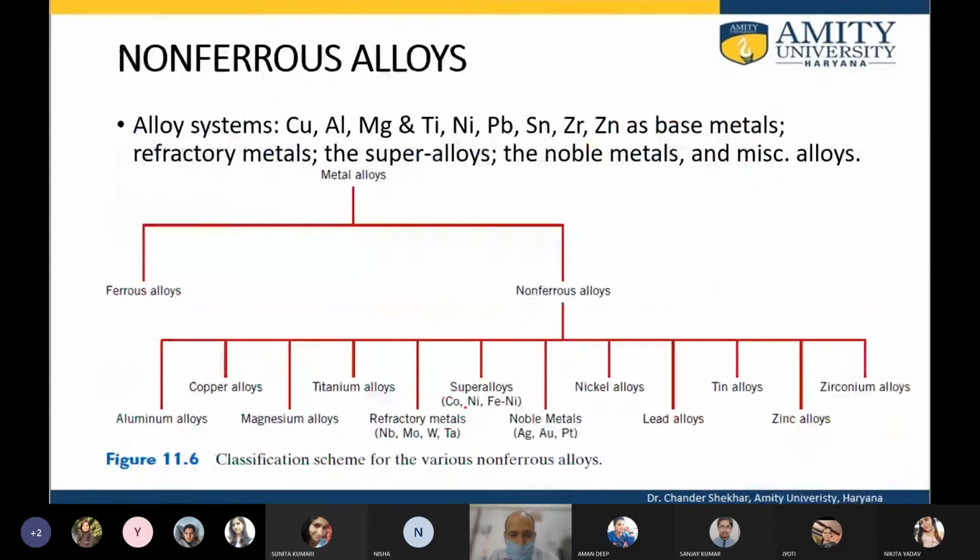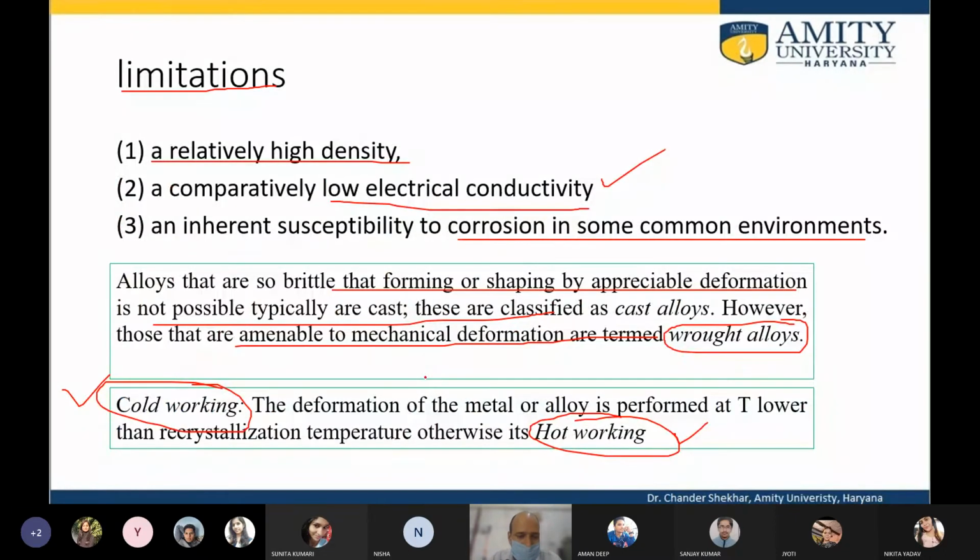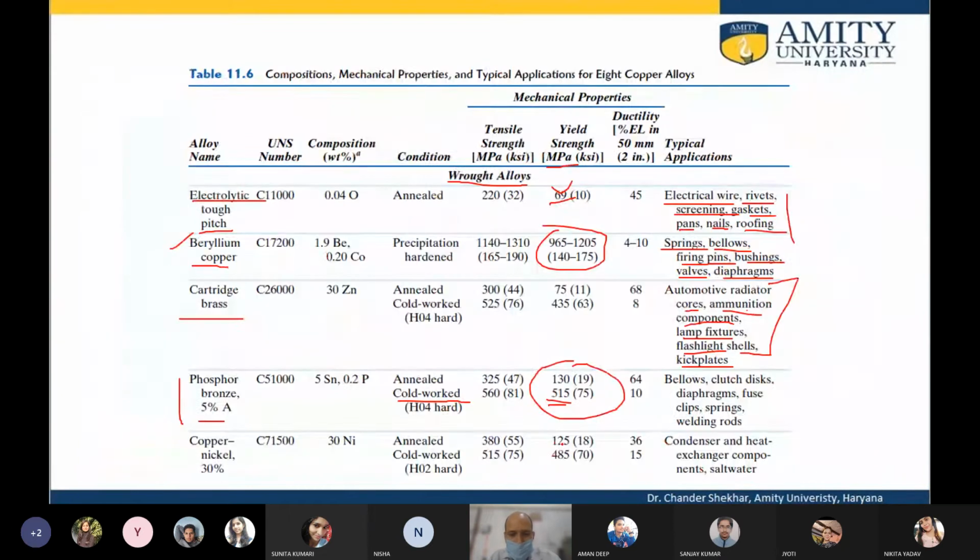Cold working is like when a blacksmith hits the iron in the cold state, iron or any other alloy. So that is cold working, and in the hot condition the alloy has approximately 4 times the yield strength of the normal alloy.